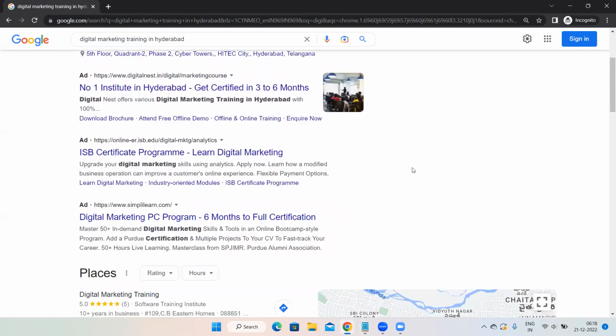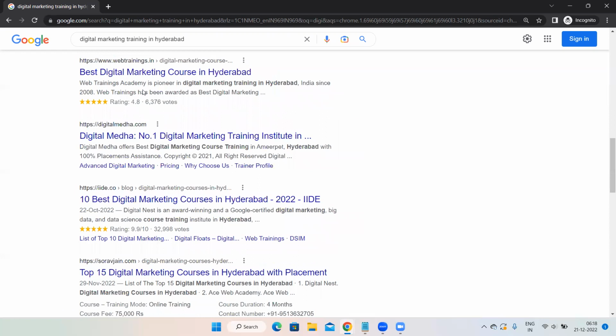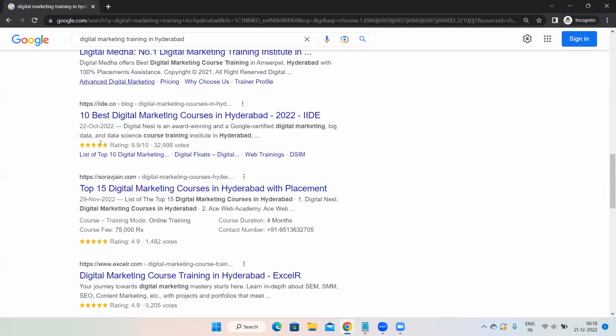Then in between, can you see over here? Advertisement mark is not there. In between 10 organic results you are going to see. 10 organic results. And these organic results are known as SEO results. These organic results, wherever advertisement symbol is not there, you have to understand that because of doing SEO, your website is appearing on Google.